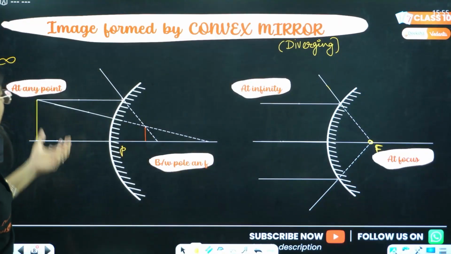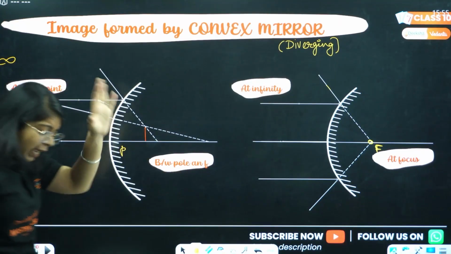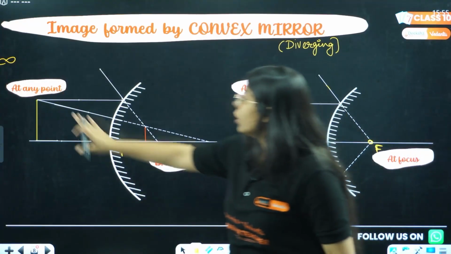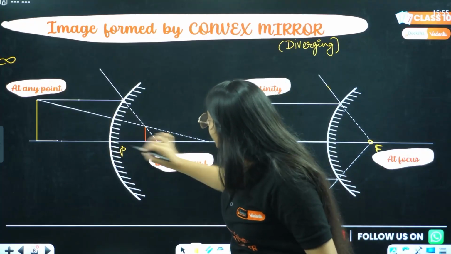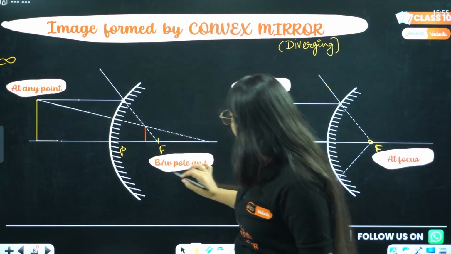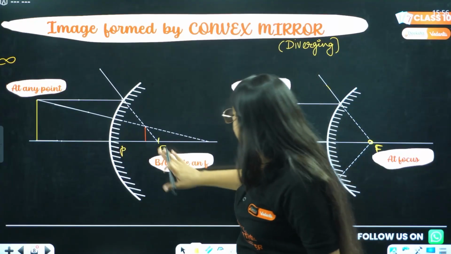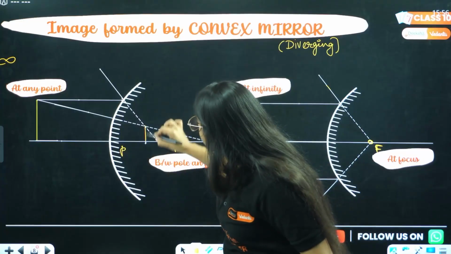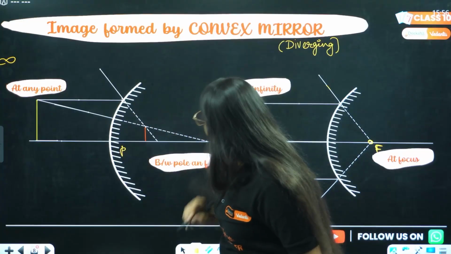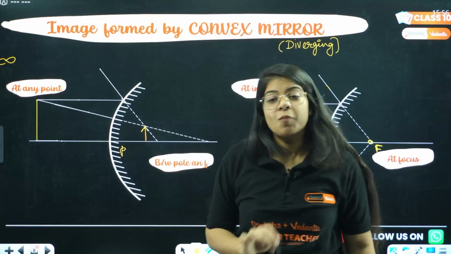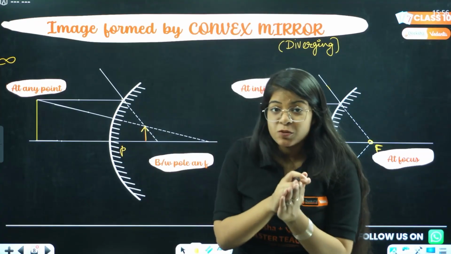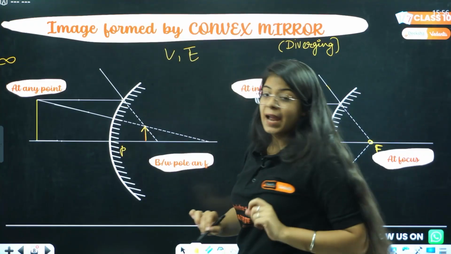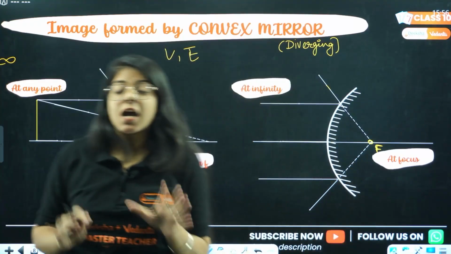Then next we have any point. Now we don't do beyond C or F here. For any point between infinity and pole, the image will be formed between pole and focus. The focus will be somewhere here. So this image is formed between pole and focus, and it will be small. And for a convex mirror, in both cases, the image will be virtual and erect, and of small size. How to remember this?